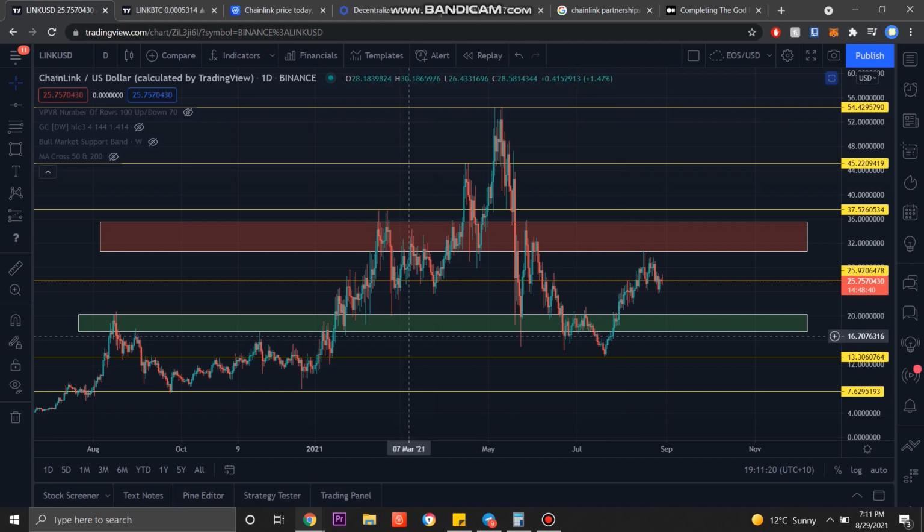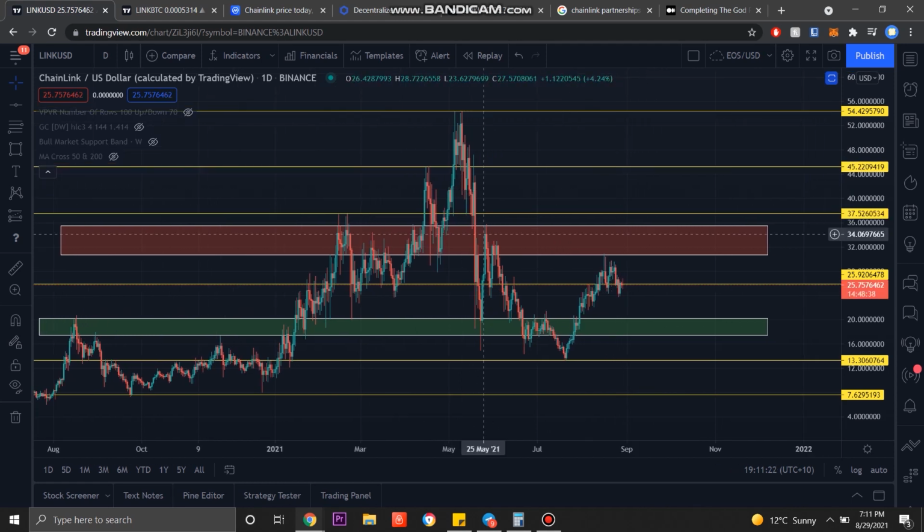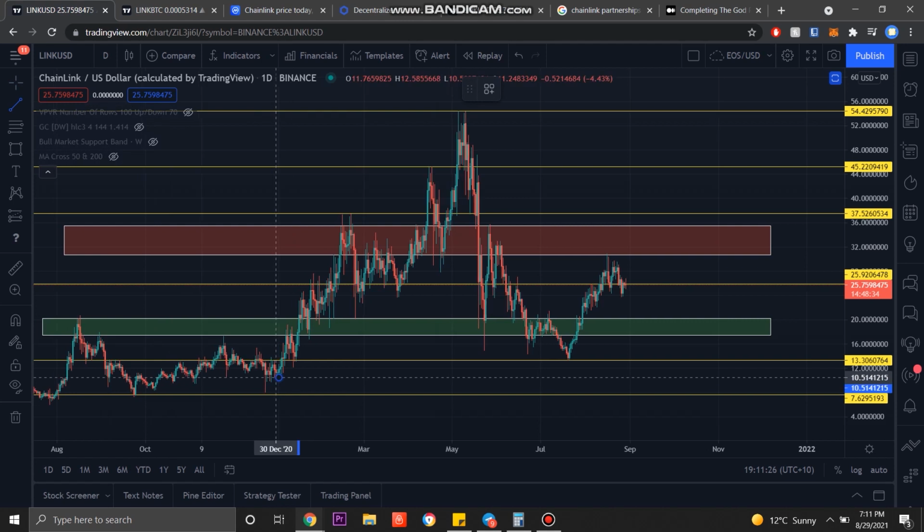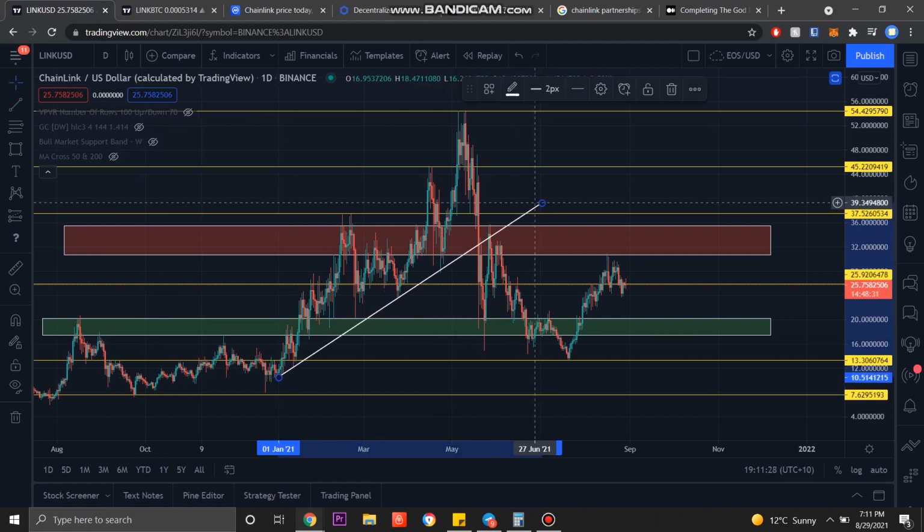But what we can see on Chainlink is that run up. We saw a gradual movement in which we didn't really see any correction at all, really. We consolidated a little bit here in that March period, but other than that, we were on a straight upwards trend, essentially. We broke that trend line when the May capitulation happened.